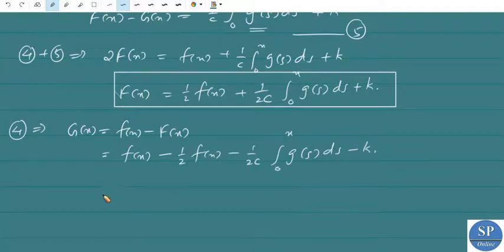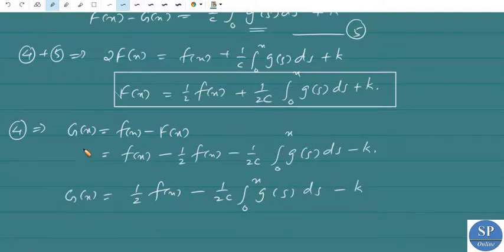That is f of x minus 1 by 2 f of x is 1 by 2 f of x minus 1 by 2c into integral 0 to x g of s ds minus k. So this is G of x.